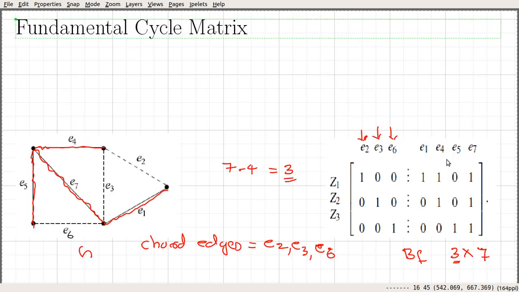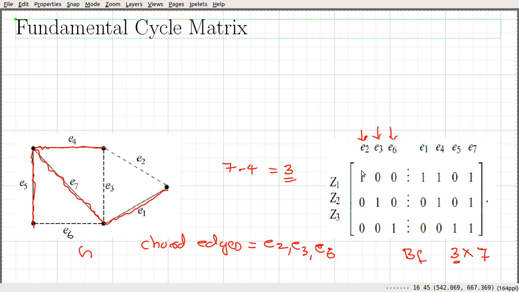So what we are trying to do is rearrange the rows and columns in such a way that the first m minus n plus 1 columns correspond to the chord edges, and the rows are also rearranged in such a way that we get an identity matrix here.